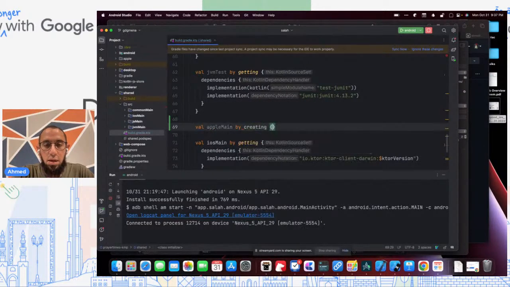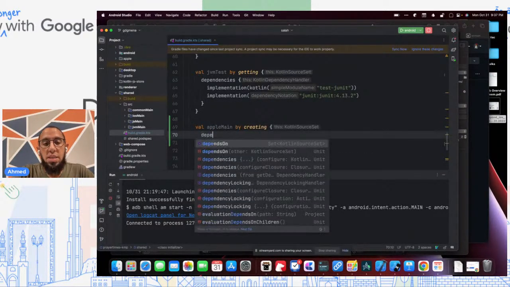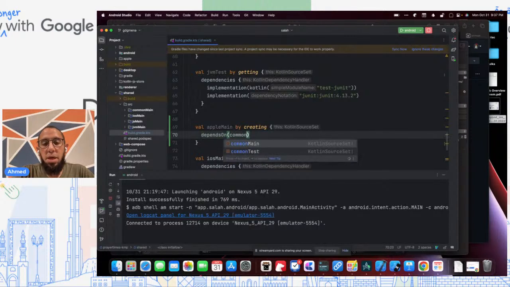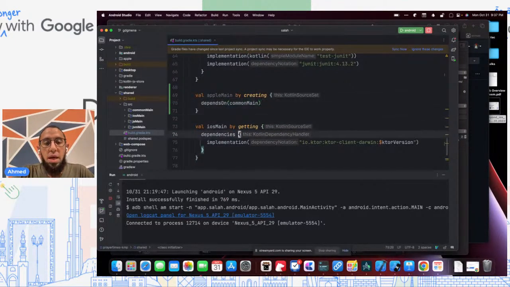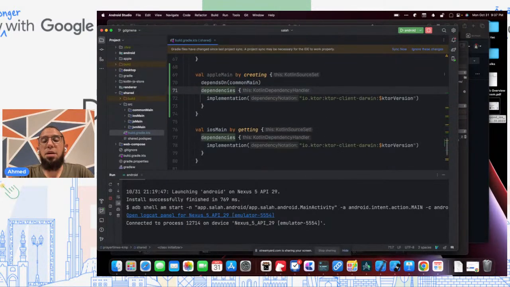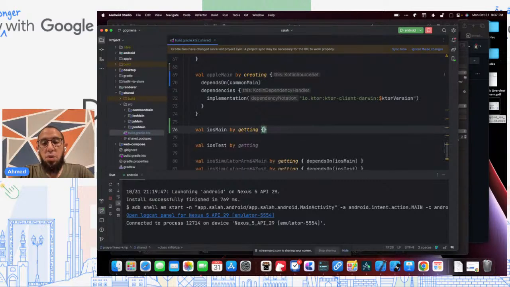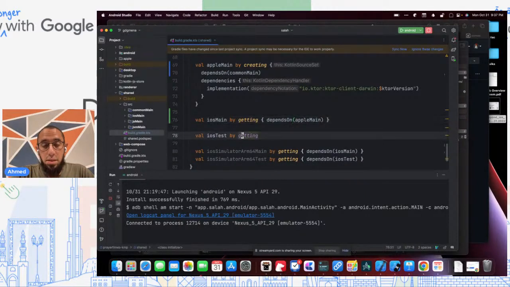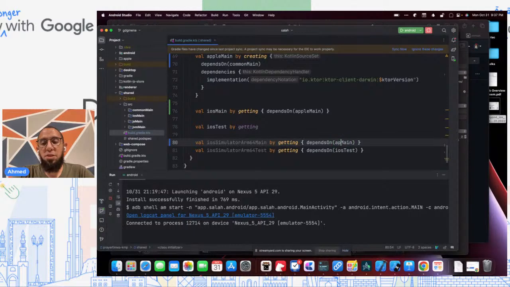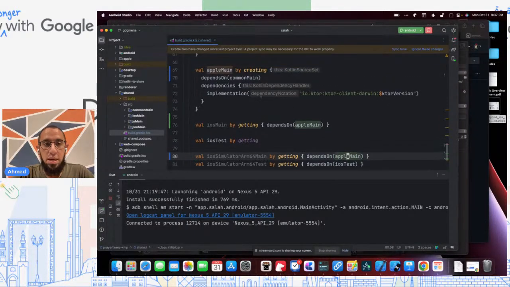So we're going to create a source set. We're going to say this source set depends on common main, because everything should depend on common main. And we're going to move the dependencies from iOS main here. And now what this allows us to do is we can go to iOS main and say, hey, iOS main depends on Apple main. And we can also do the same thing here. We don't need to depend on iOS main for the simulator. We can depend on Apple main instead.